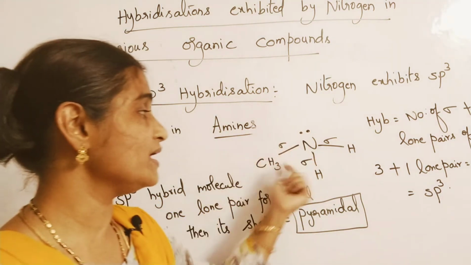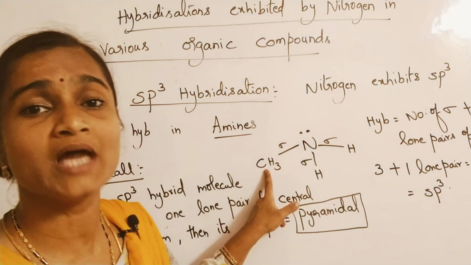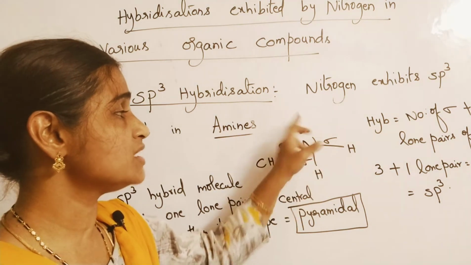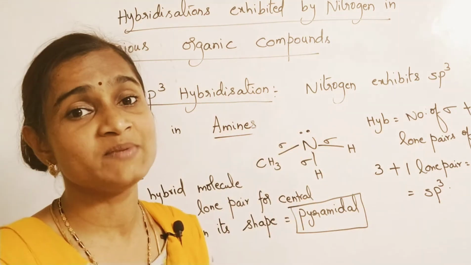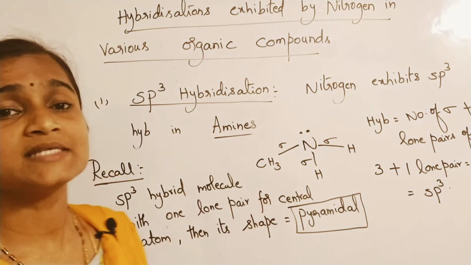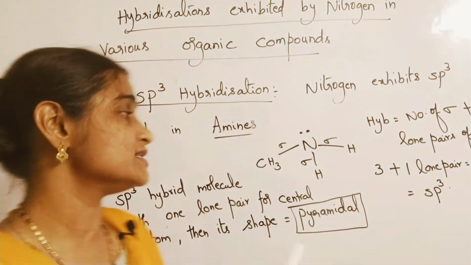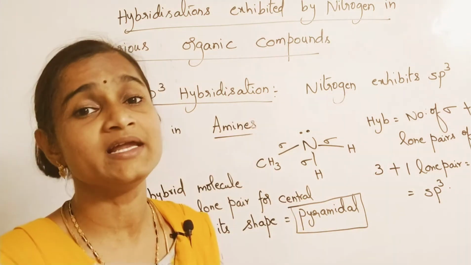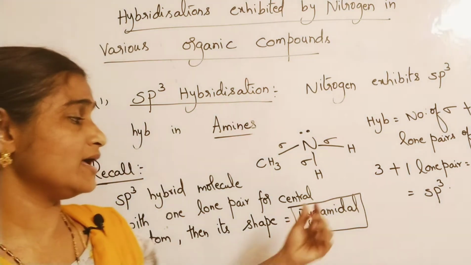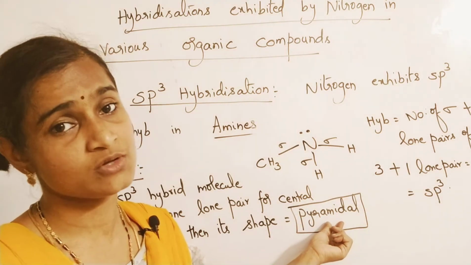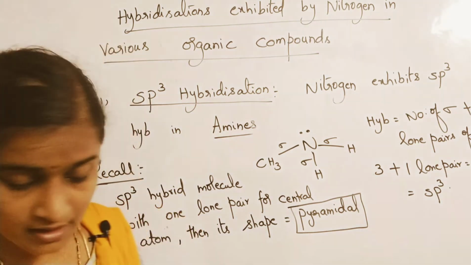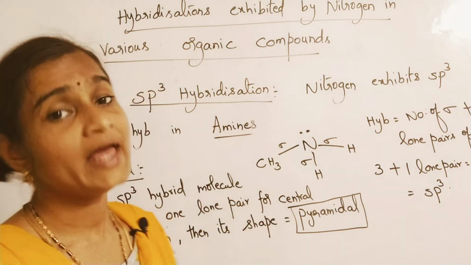With one lone pair on nitrogen, you just replace one hydrogen with one alkyl group. That's it. So 3 sigma bonds with one lone pair, so it is exhibiting sp3 hybridization. Not only primary amines, in all amines nitrogen will behave like that: 3 sigma bonds and one lone pair. So it will show a pyramidal structure with a bond angle of almost 107 degrees. This is the case of amines.